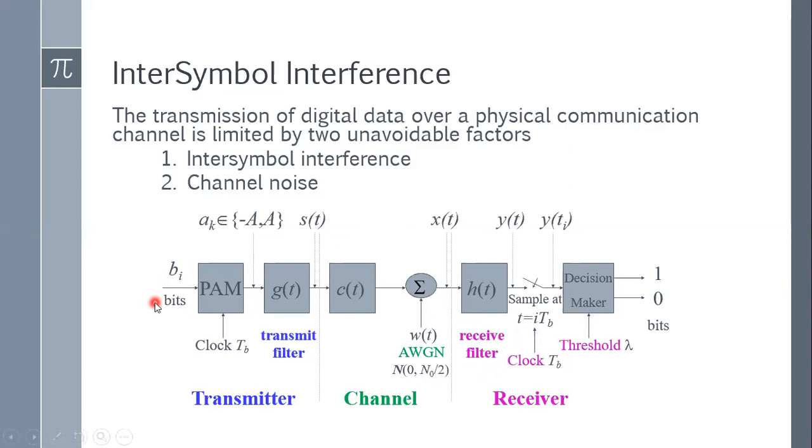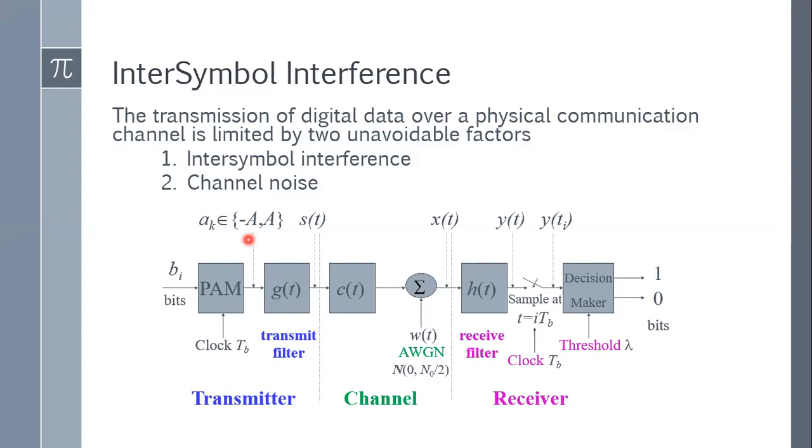What we see is that this bi is sent to this pulse amplitude modulation block, which converts it into either minus A or plus A. Now for minus A and plus A, the value of A can be 1, 2, 3, 4, etc. That can be any voltage value. Considering that say A is equal to 1, this will be minus 1 and plus 1.